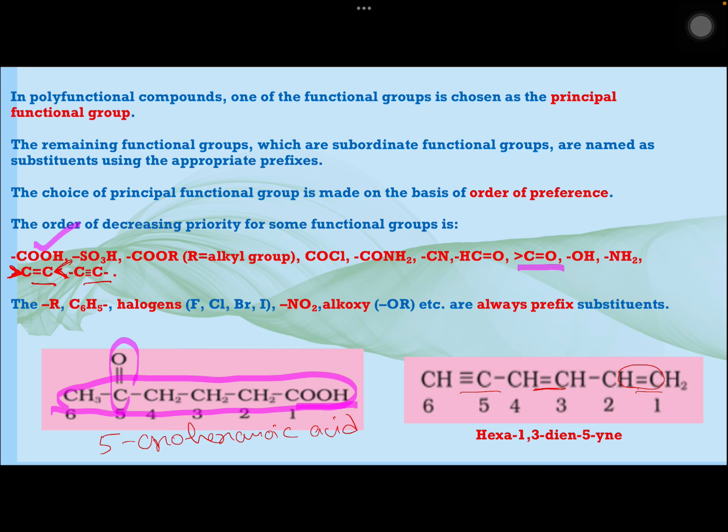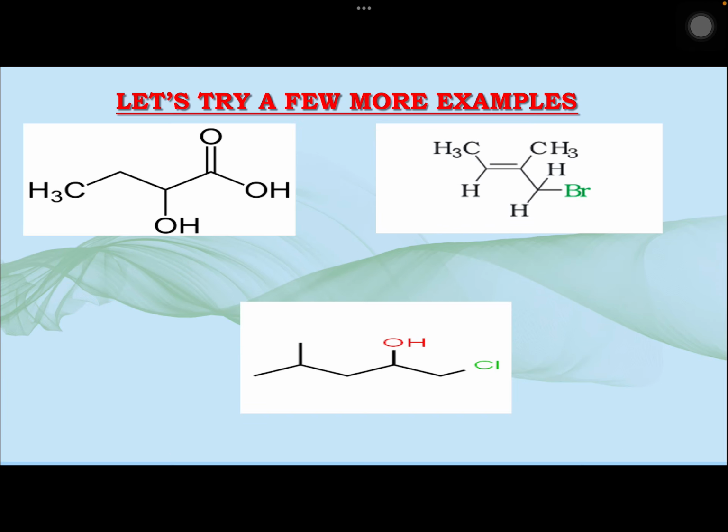So it is a diene and ine. You will start numbering from that side from where the double bond is coming closer. That is how we give it priority. So it is hexa. See, A is not dropped because diene is coming. Hexadiene. And then fifth carbon and sixth carbon are involved in a triple bond. So 5-ine. You start the number from where the double and triple bonds are starting. So it becomes hexa, 1,3-diene and 5-ine.